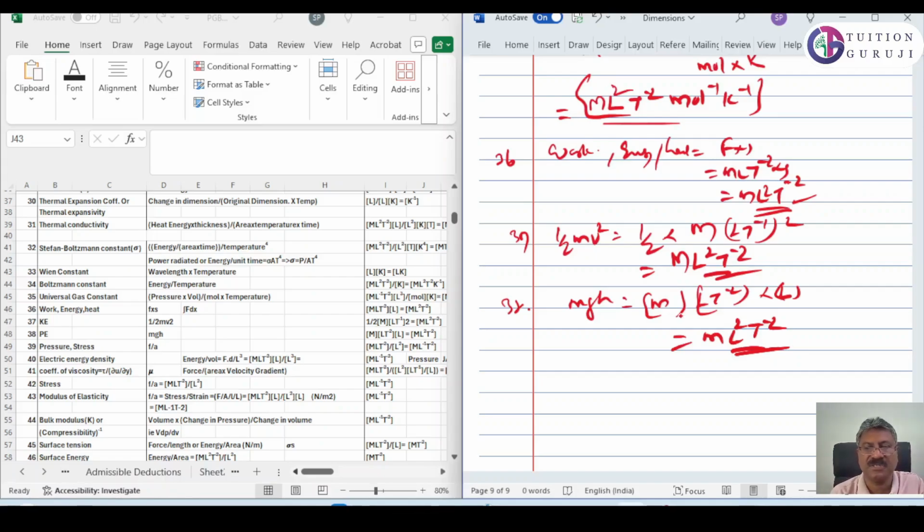Then 39 is pressure or stress. What is force by area? That is actually equal to m l t raised to minus 2 into L raised to minus 2.